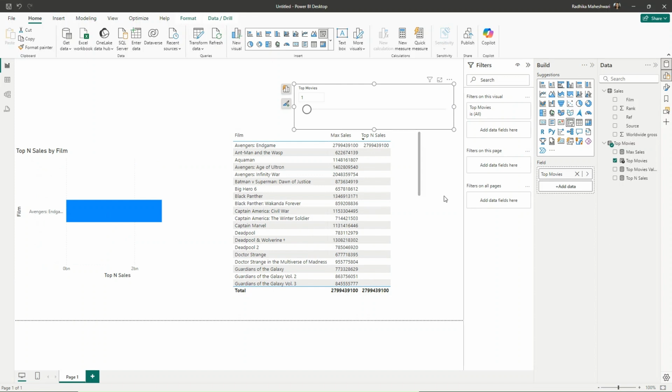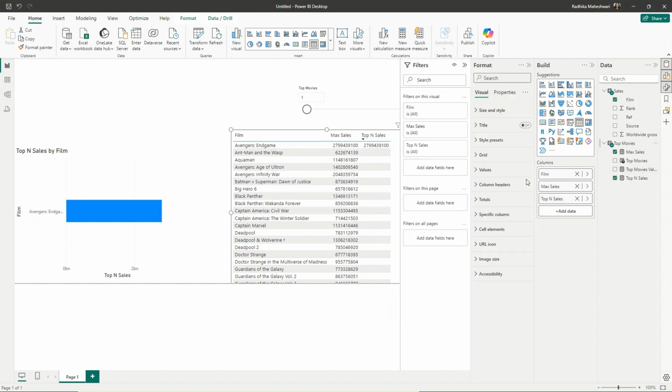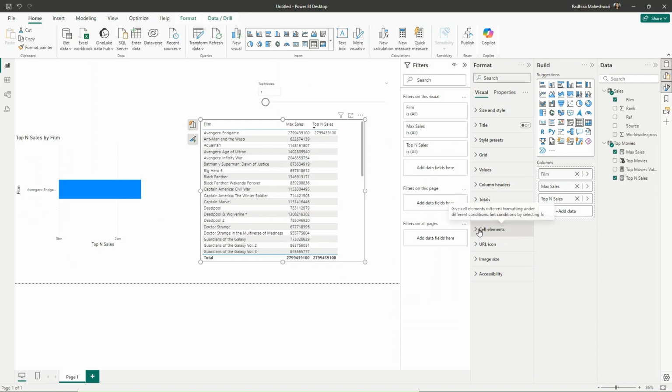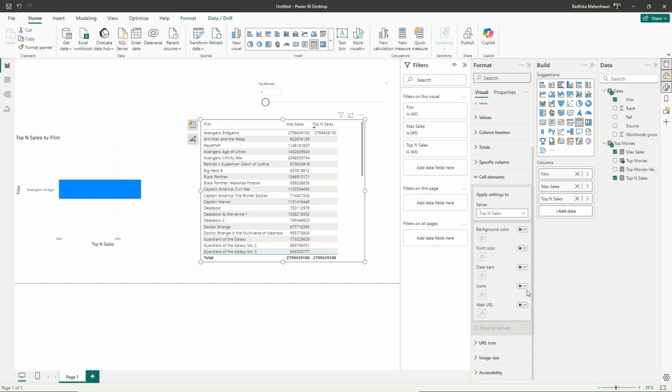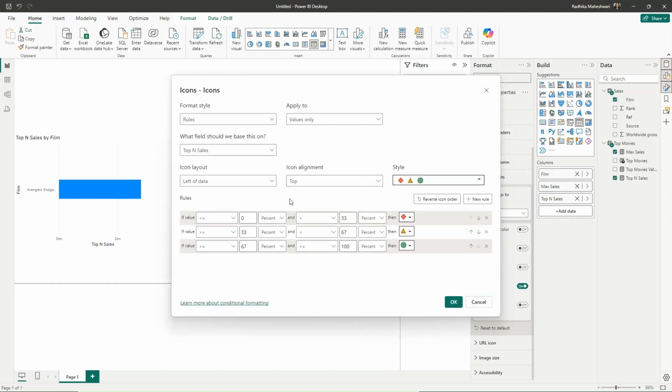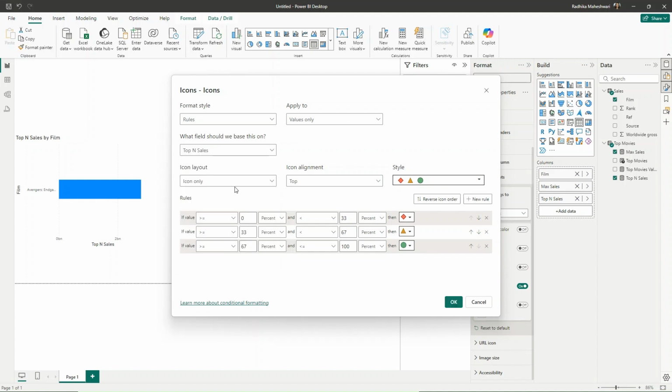Now the last thing that we need to do is we need to add a conditional formatting here. So let us click on this table, go to formatting pane, and then we will go to cell elements, and in top end sales we want to change the icons. So I will turn on the icon, and then we need it by rules, and field should be based on top end sales. We want the icon only, we don't want the labels. Alignment should be top.